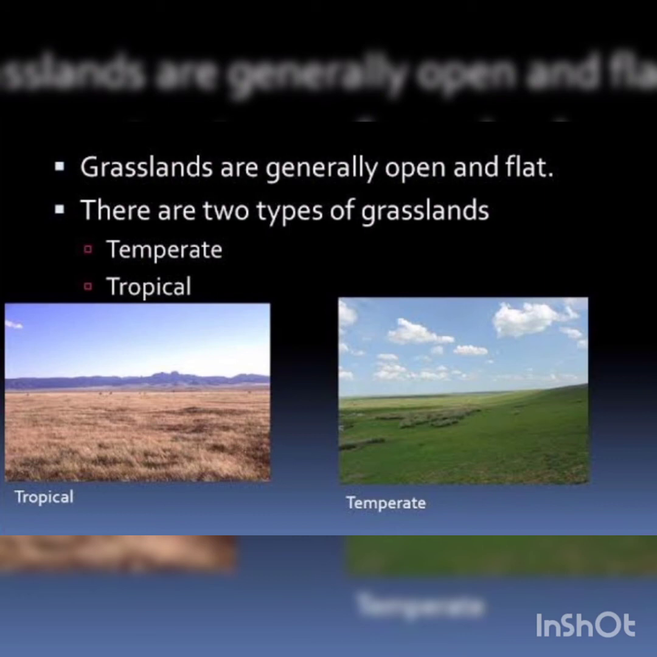Natural vegetation, second category, grassland. Grasslands are generally open and flat. There are two types of grassland, temperate grassland and tropical grassland. Tropical grassland: this vegetation grows in the areas of moderate to low amount of rainfall. The grass can grow very tall, about 3 to 4 meters in height. Then temperate grassland. These are found in the mid-latitudinal zone and in the interior part of the continent. Usually the grass here is short and nutritious.